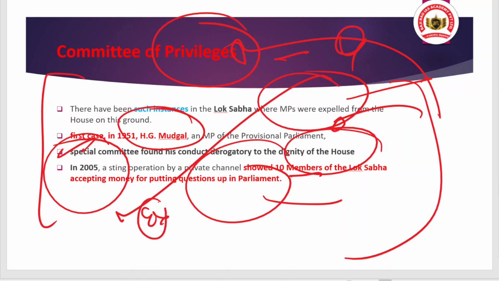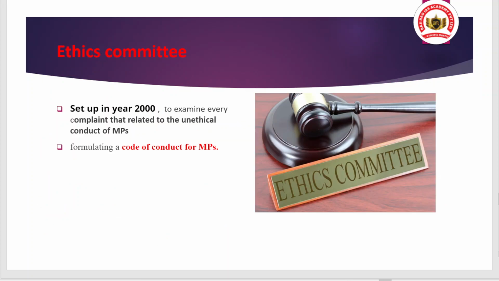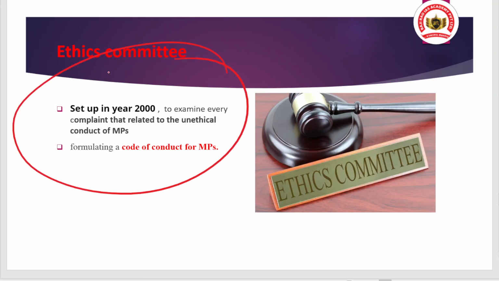Basically expelling the members. Okay, so that was the point. So when we talk about the ethics committee, it was set up in 2000 to examine complaints related to the unethical conduct of MPs, and also to formulate a code of conduct for MPs, their behavior, that is, what behavior should be treated as ethical. So that is the point.